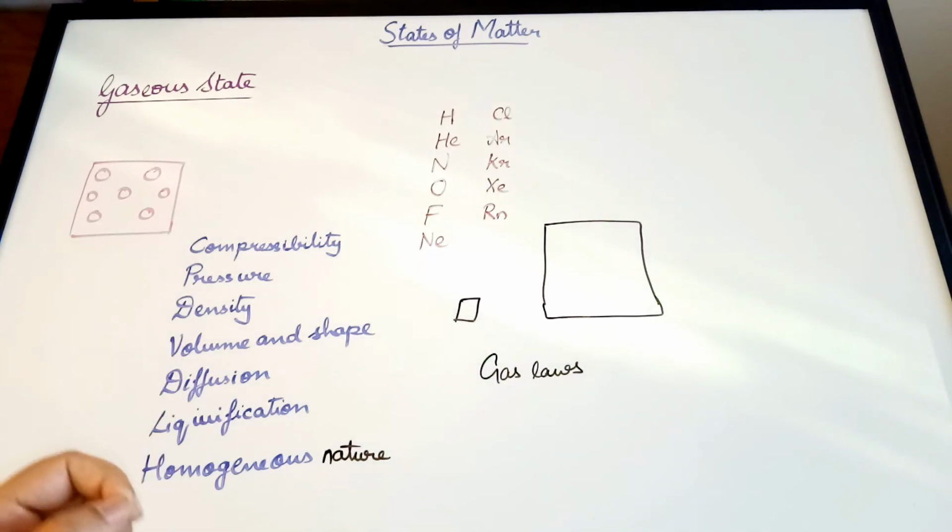Anything is considered a gas when it is in the gaseous state at room temperature as well as pressure. There are just 11 elements in the periodic table which exist as gas at room temperature and pressure. So hydrogen, helium, nitrogen, oxygen, fluorine, neon, chlorine, argon, krypton, xenon, and radon are gases. Gas laws are the generalizations drawn between four different properties of gases, that is pressure, volume, temperature, and number of moles, and we'll be learning about Boyle's law in the next video.